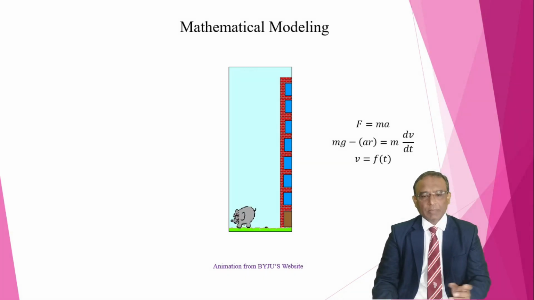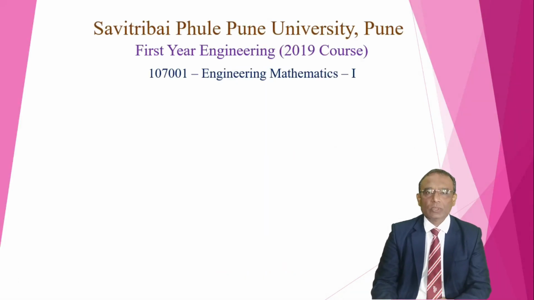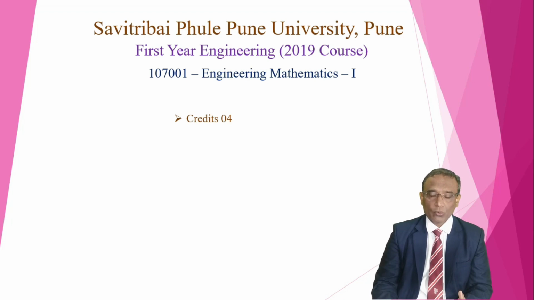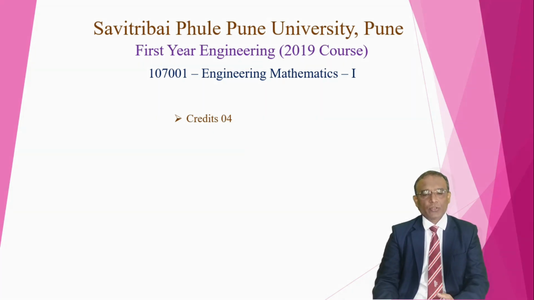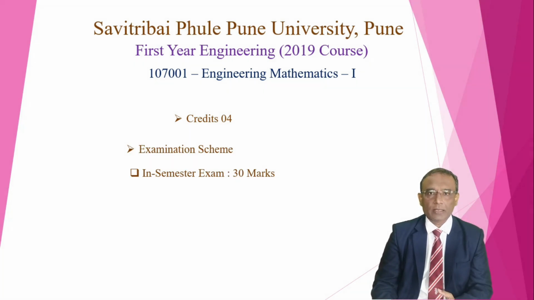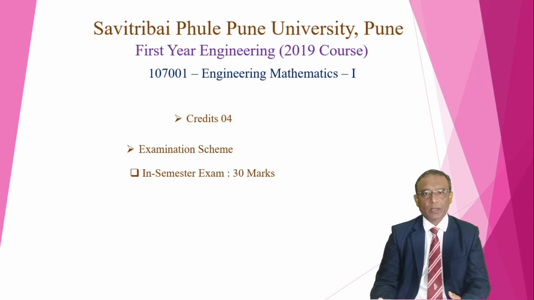This engineering mathematics 1, the code is 1070001. The credits, total credits out of 22 of the semester 1 is 4. The 4 credits go to engineering mathematics 1. The examination scheme: 2 examinations are conducted in a semester. In-semester examination, the weightage of it is 30 marks, and end semester examination 70 marks.